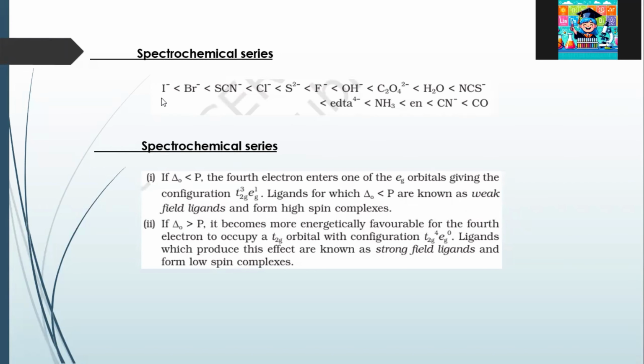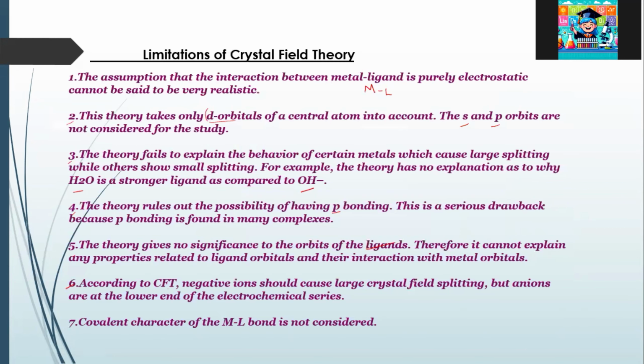Here we can see these anions are at the lower energy end of the series, whereas neutral ones like ethylene diamine, carbonyl, and ammonia have higher energy. So this is also not explained using crystal field theory.